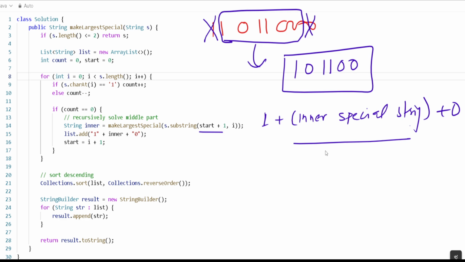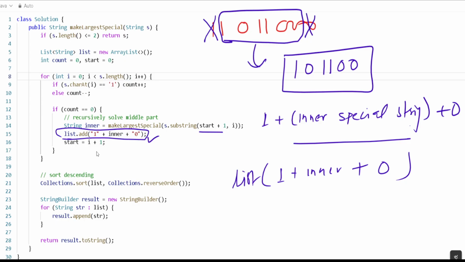Then we have to wrap it back. So once we wrap it back, we add it to the list. What will we add? First add 1, then add the inner string plus this 0. So technically we have added it like this.